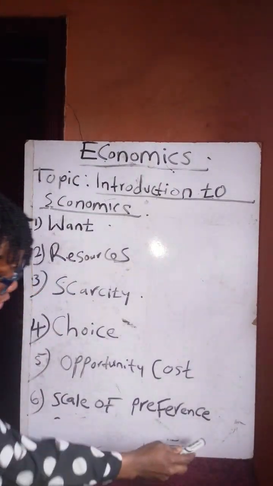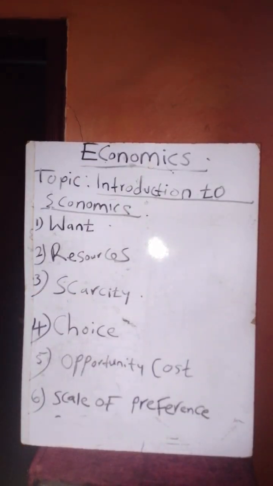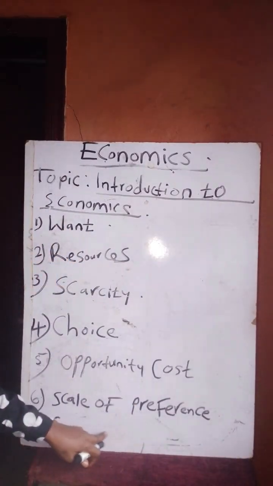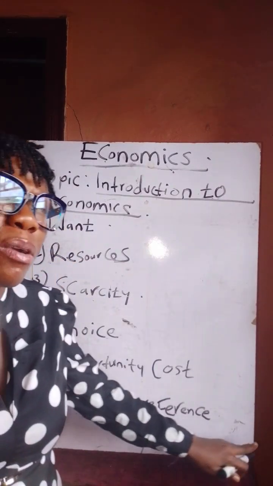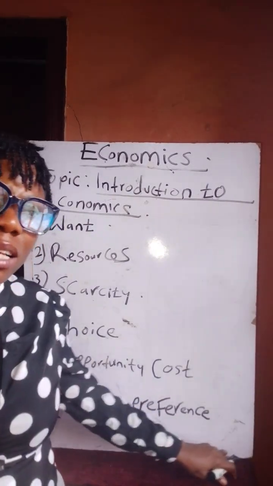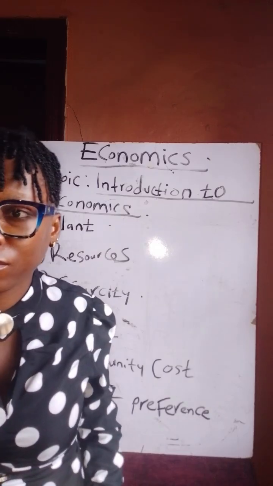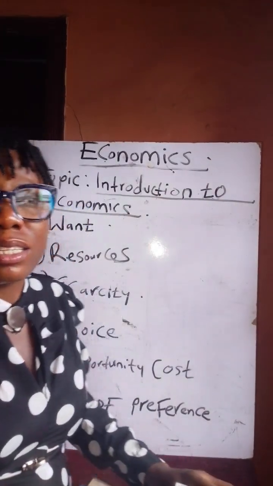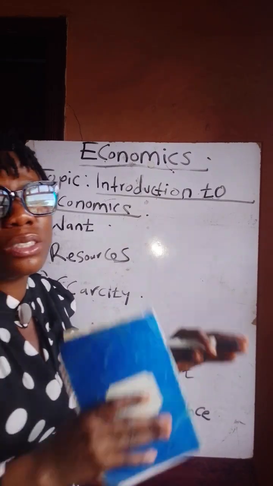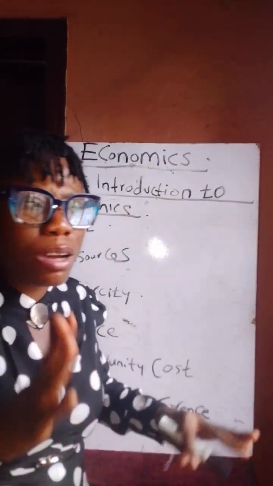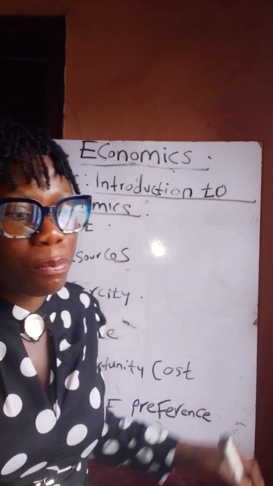So we talk about scales of preference. I know some of you don't understand scales of preference. This is what we do every day in our daily activities. Scales of preference is arranging your list in order of importance.